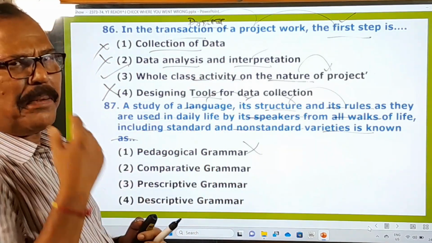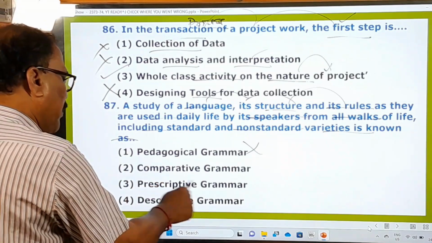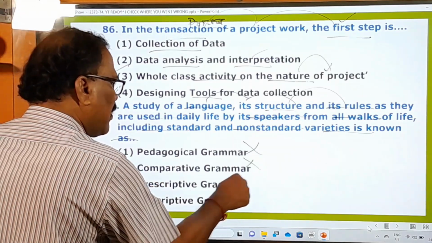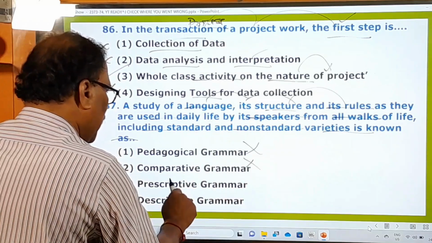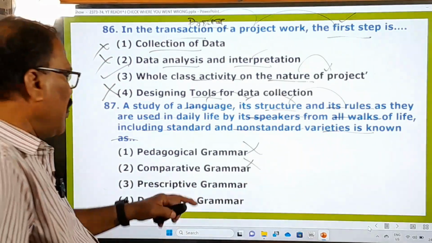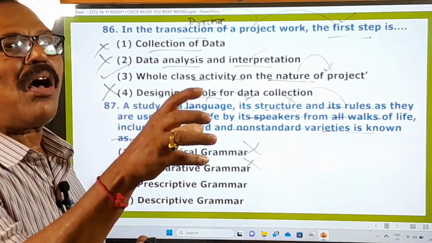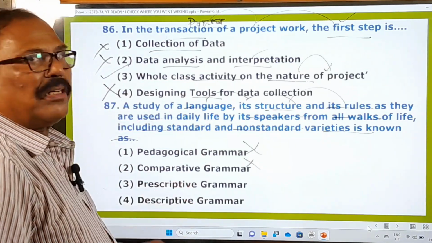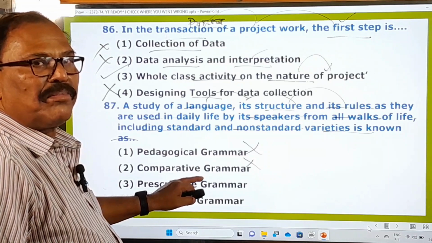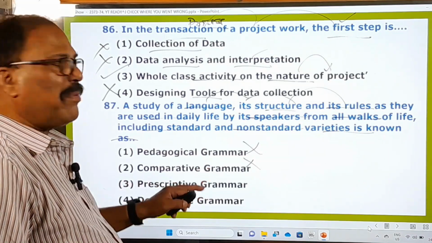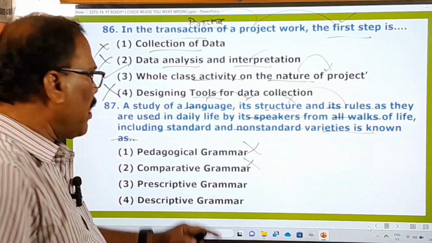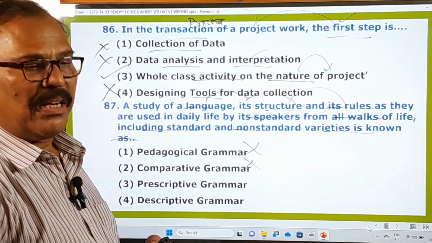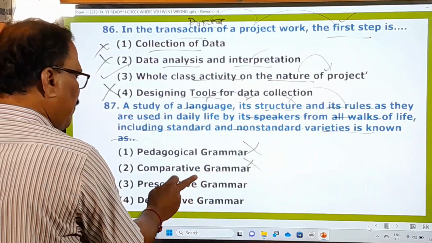And prescriptive grammar means this deals with the use of the language, the functioning of the language. This is called functional grammar. Prescriptive grammar is nothing but functional grammar because it deals with the functioning of the language.